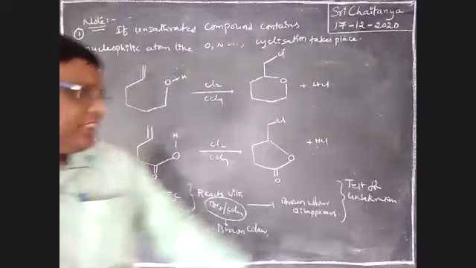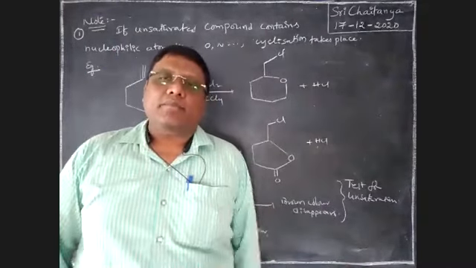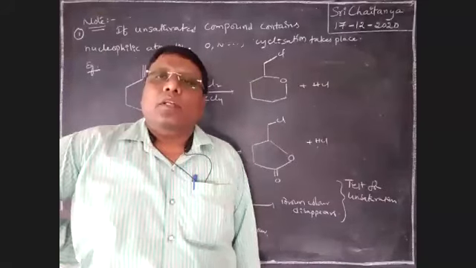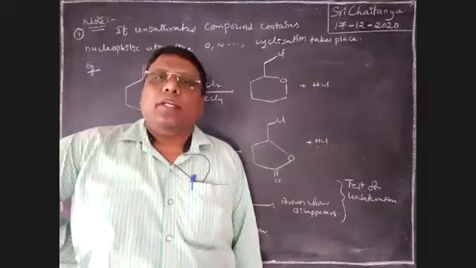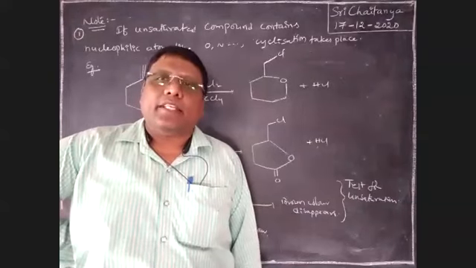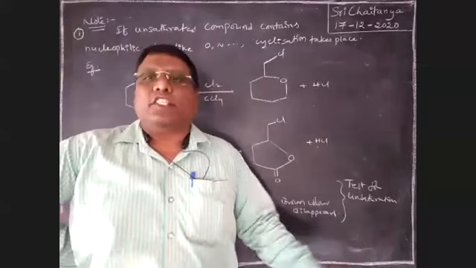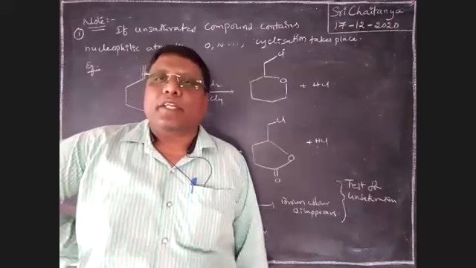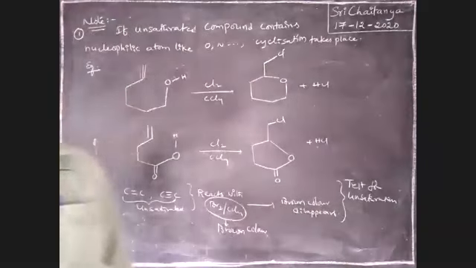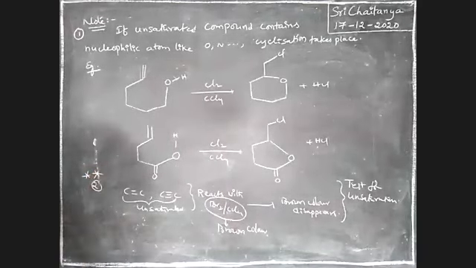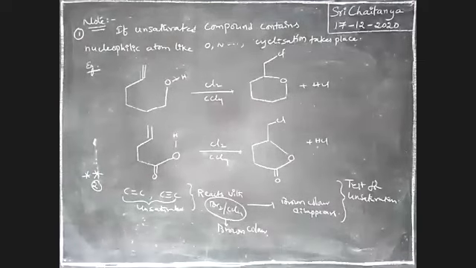Boys, is this test possible with alkanes? With alkanes, does the color of bromine disappear or not? No. But with alkenes and alkynes, the color of bromine disappears because an addition reaction takes place. Because of that reaction, the color disappears. So it is a test for alkenes, a test for alkynes, a test for unsaturated compounds, boys. Very, very important. Next.